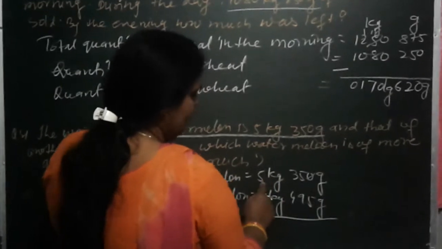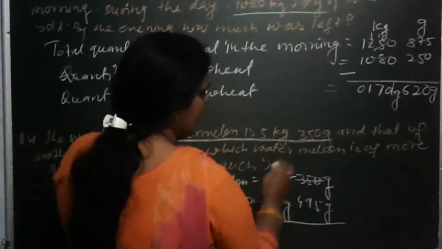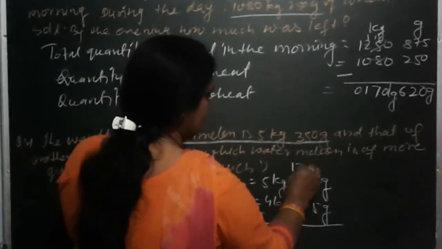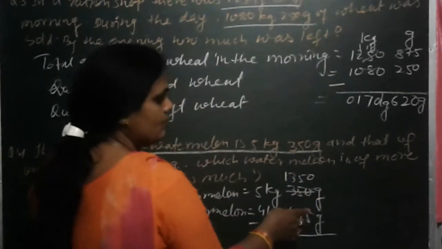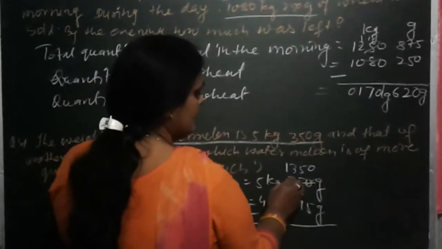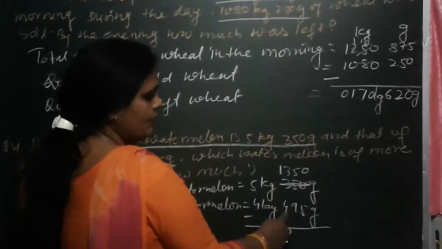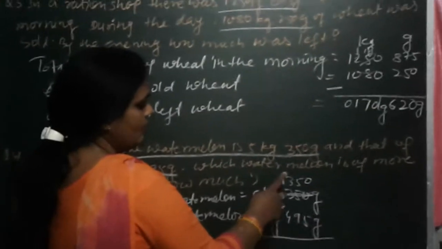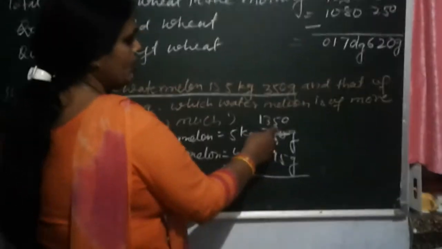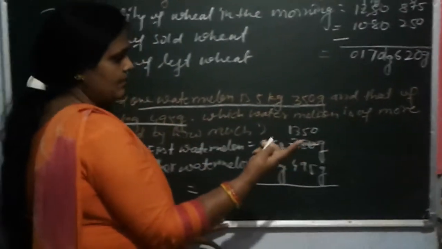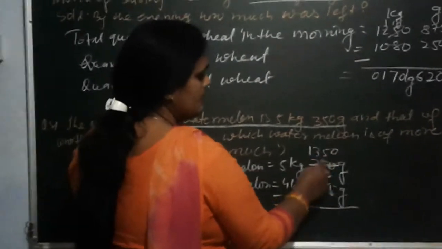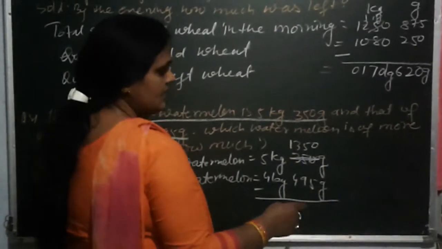Here from 5 kg we need to borrow, so it gives you 1000. You borrow 1000 gram because 315 gram is smaller than 495 gram. So we need to borrow from kg. You borrowed 1 kg and we converted it to gram. It becomes 1000, 1000 plus 315 it becomes 1315 gram.